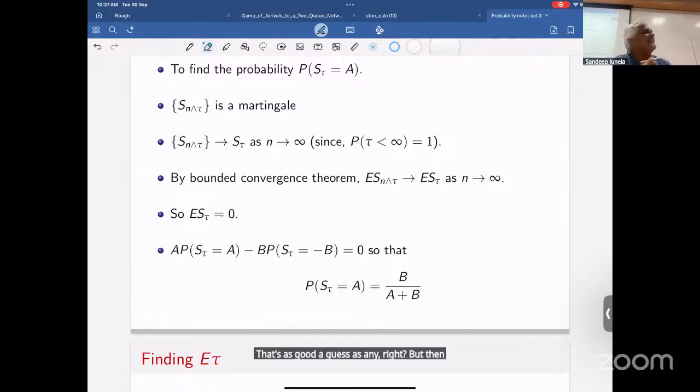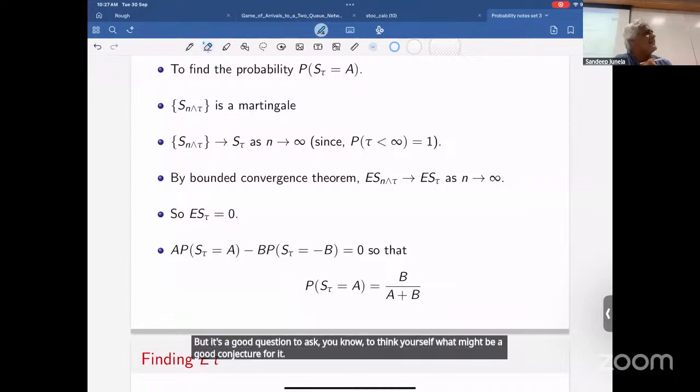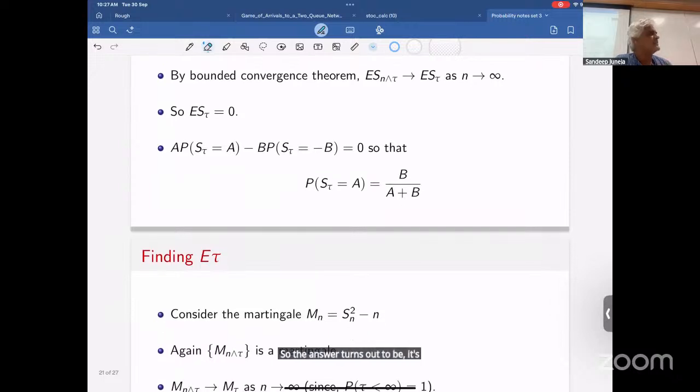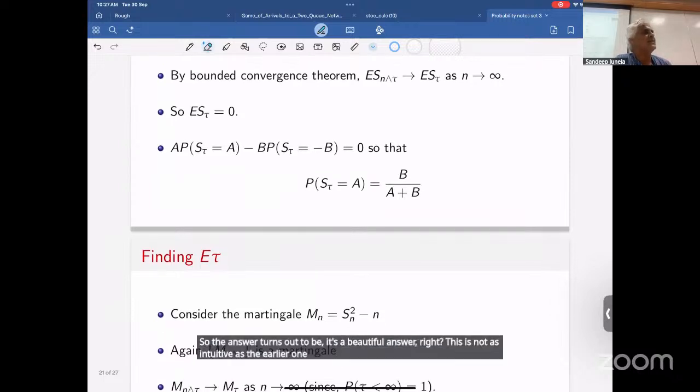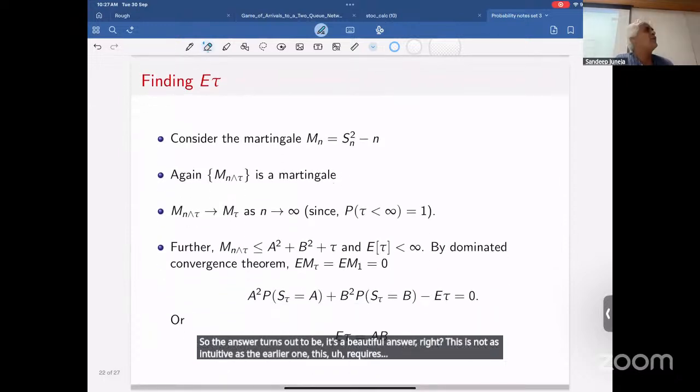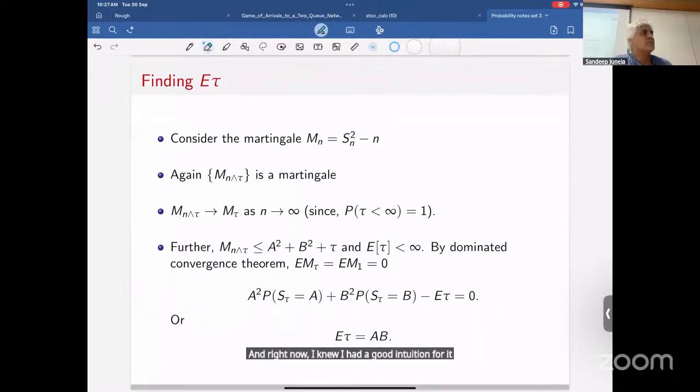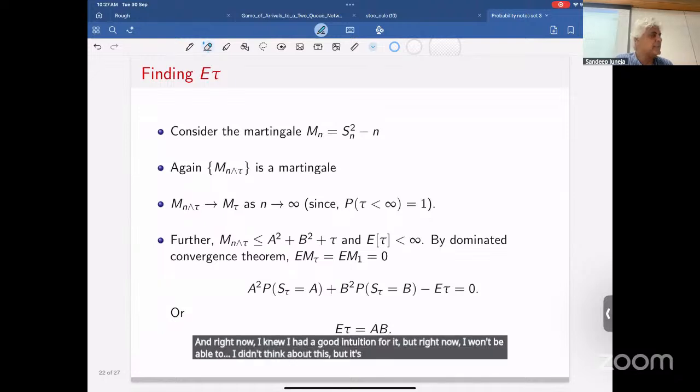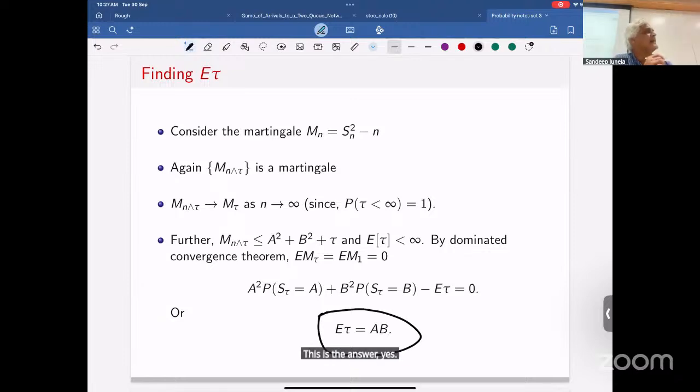But then you also want to worry that A plus B is just going all on the increase. You know that it's a martingale, so it's going to be more than A plus B for sure. But it's a good question to think about yourself, what might be a good conjecture for it. So the answer turns out to be a beautiful answer. This is not as intuitive as the earlier one. I didn't think about this, but E tau is A times B. This is the answer, A times B.